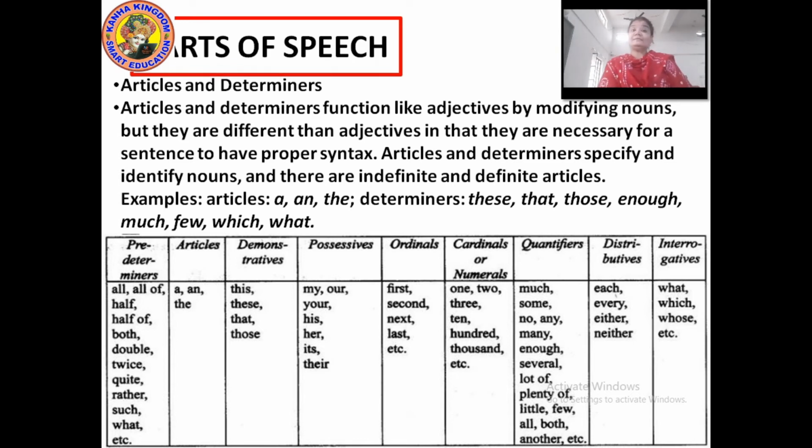Now, talking about articles and determiners, first let's understand the articles. Articles are three: a, an, and the, from which a and an are indefinite and the is a definite article. The use of a and an is with singular countable nouns. A and an can be used with singular countable nouns, like, I had an orange and a banana. Please come back within an hour. Next, we can use a and an to say what kind of person or thing somebody or something is. Like, my uncle is an engineer, or I have a pen drive, such kind of.